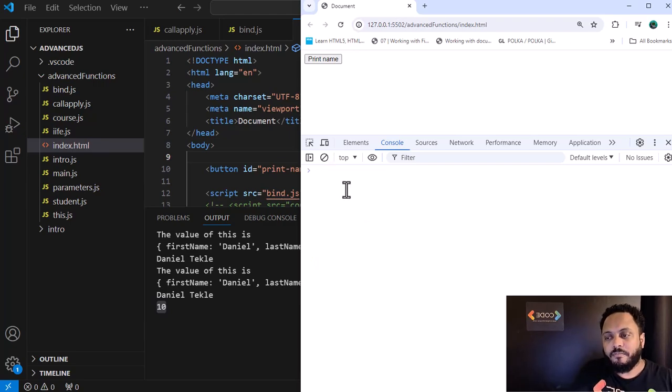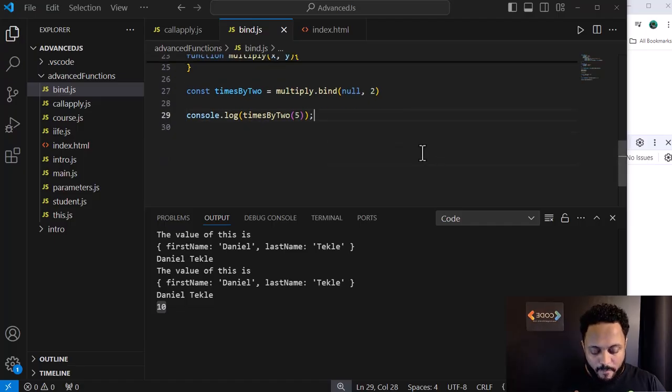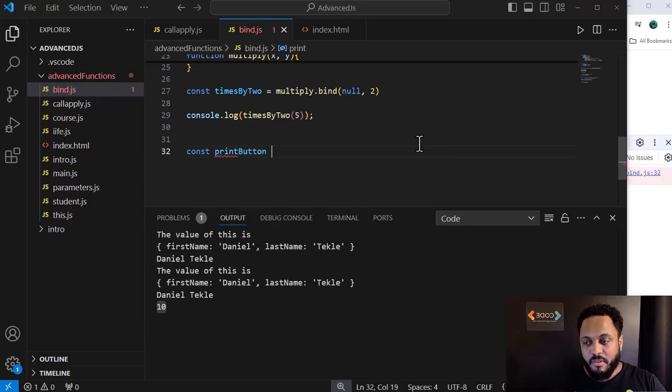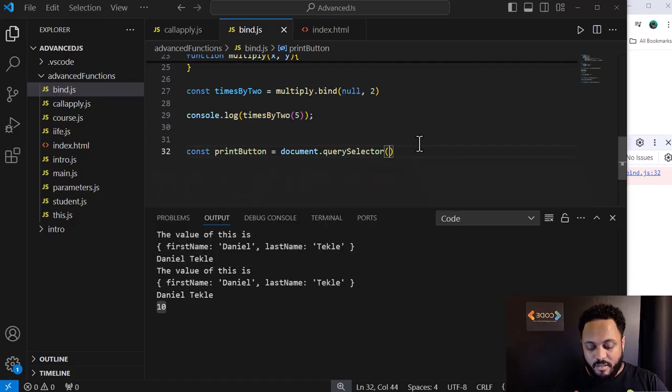So we'll go to bind JS and we'll say const print button equals document query selector by ID print name.